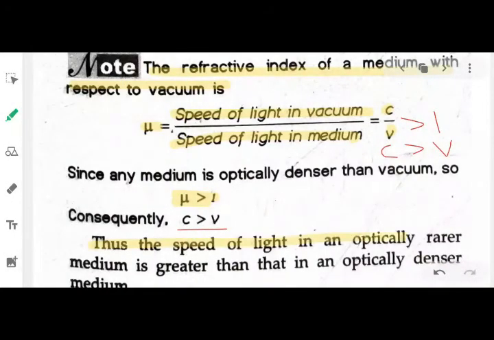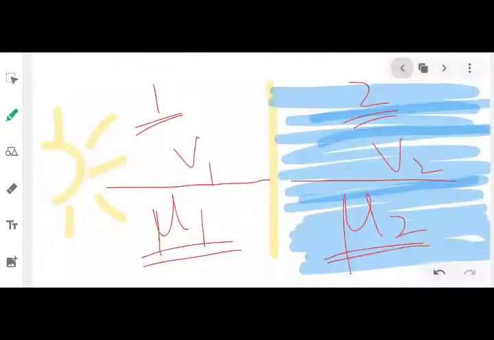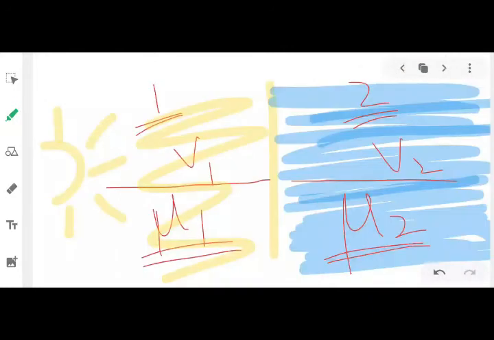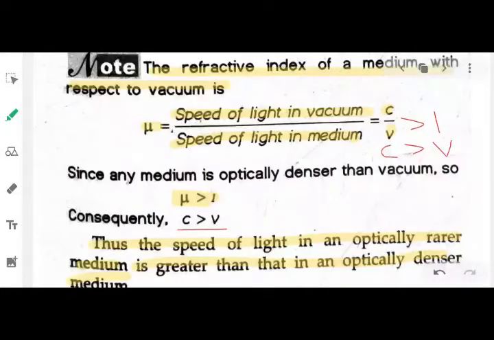The speed of light in an optically rarer medium, optically rarer medium means free medium, like this one, which is air, is greater than in the optically denser medium. Optically denser medium is like the second medium. It can be any medium like your glass. So if you have any confusion in this one, you can ask me. I will re-explain it to you again.